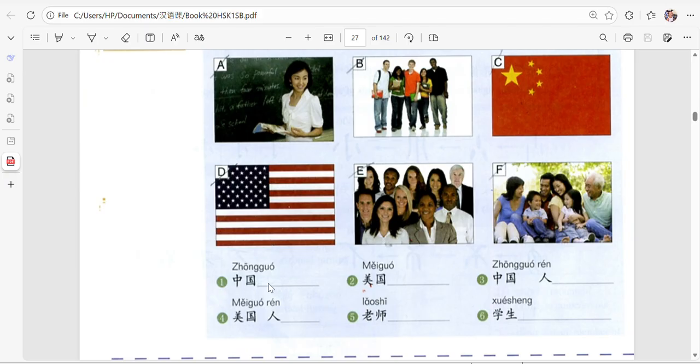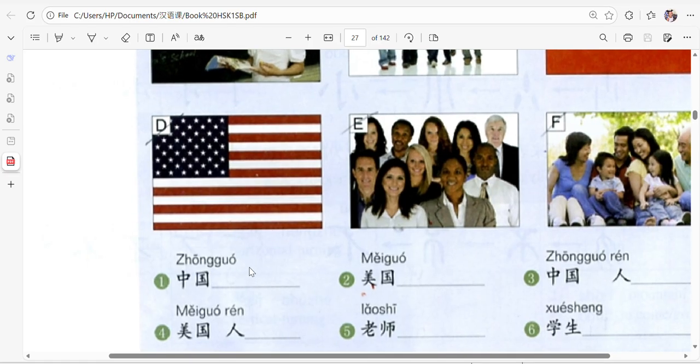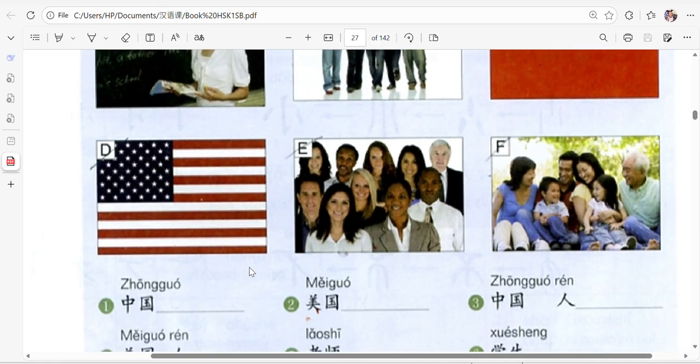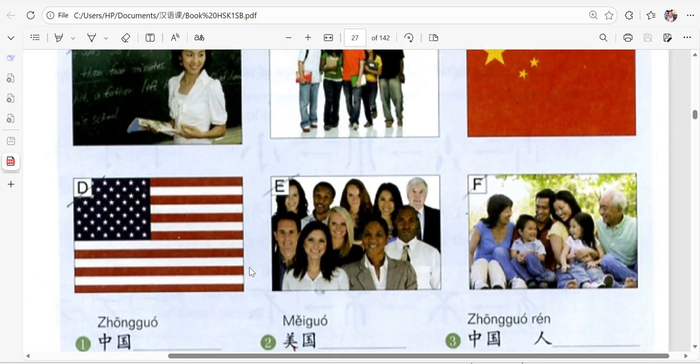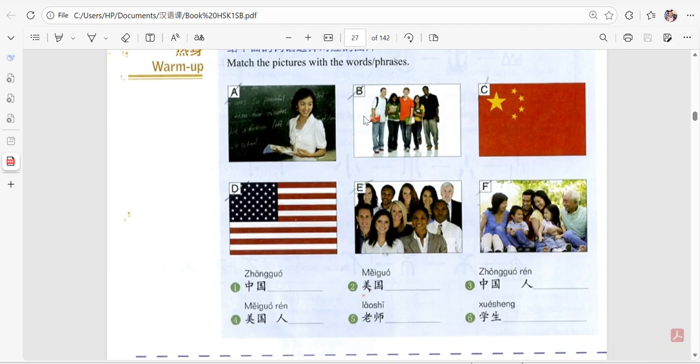So 1. This word we read it as 中国. And 中国 means, who can try? 中国, what does it mean? What do you think it means? Is it B? Is it A? Is it C? Is it D, E, or F?